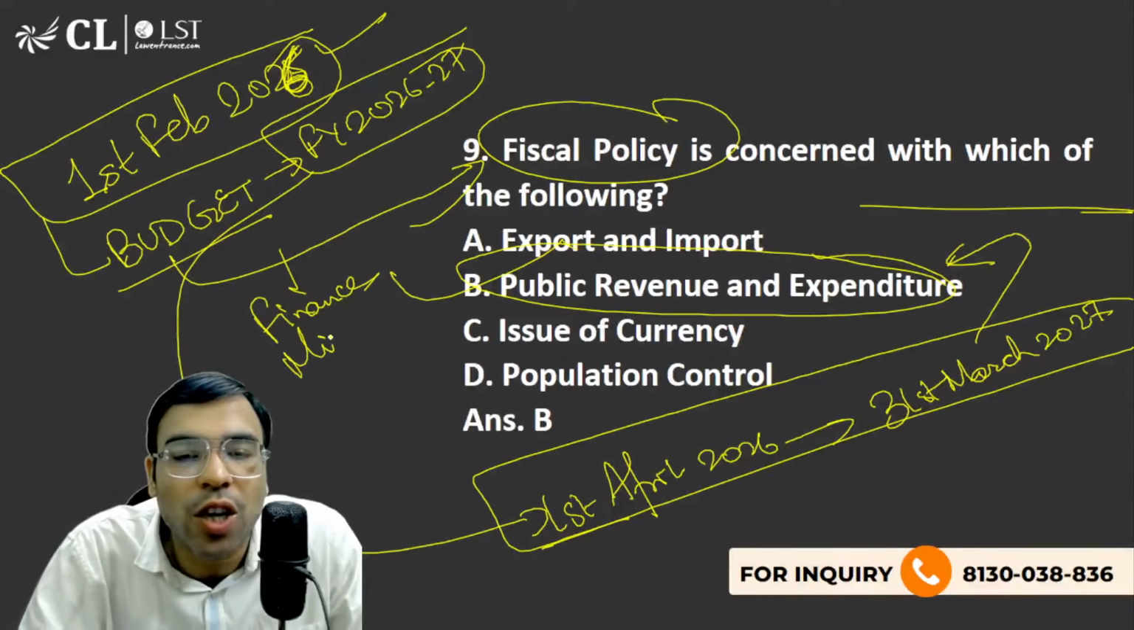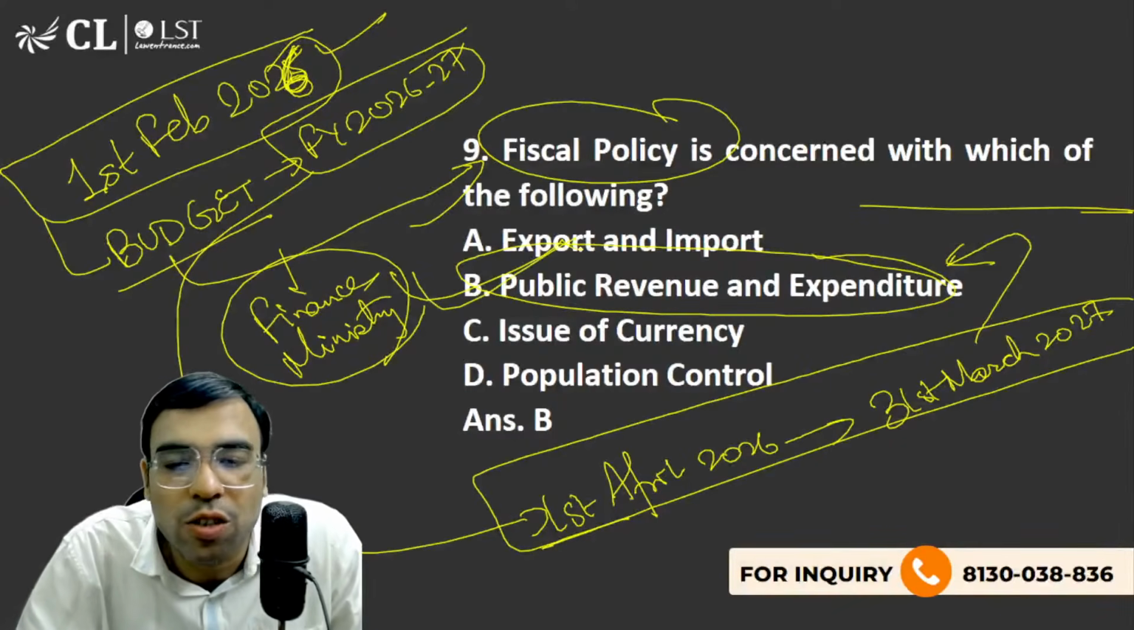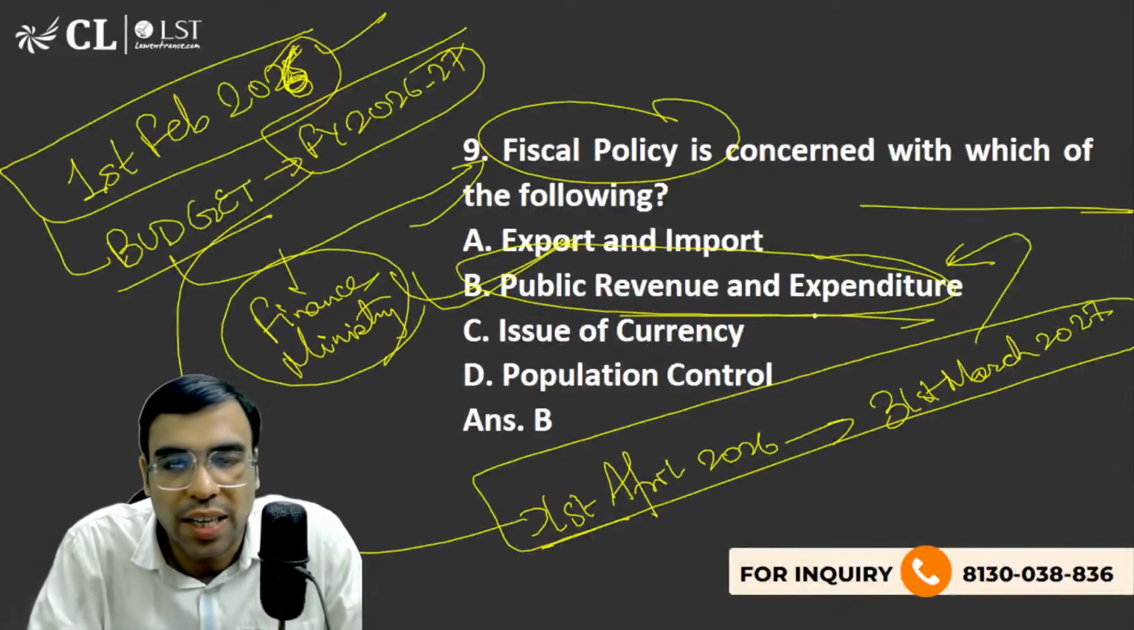We have two policies, one is called fiscal policy and another is called monetary policy. Okay. So B is the right answer to this question. Public revenue and expenditure is the right answer to this question.